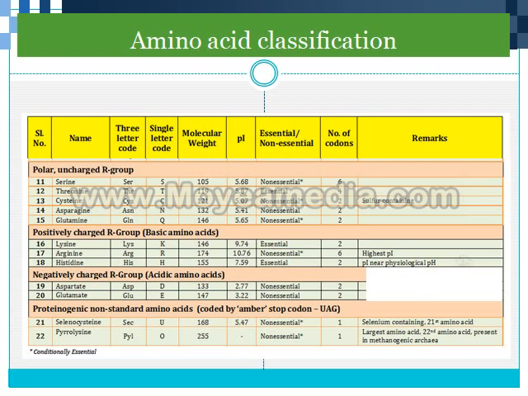Negatively charged R group amino acids are acidic amino acids: aspartate and glutamate. And proteogenic non-standard amino acids, coded by the UAG stop codon, are selenocysteine and pyrrolysine.